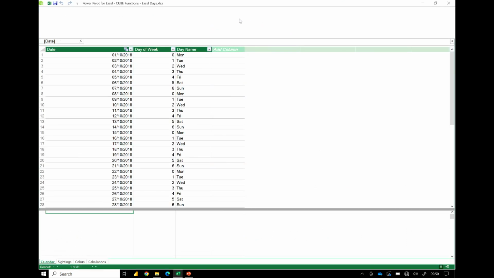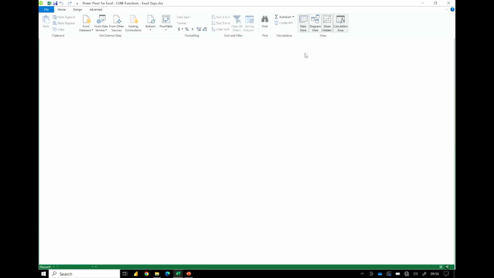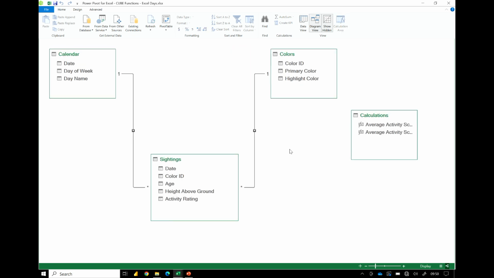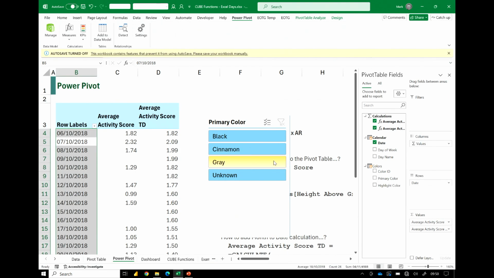So we can easily connect up different tables, and that's because inside Power Pivot, we have our data model. So there you go, we've now been able to combine, we've got a calendar, we've got our sightings, we've got our colors, we've got our calculations over there. So using Power Pivot, we can create all the data that we need and all the calculations that we need about our squirrels.